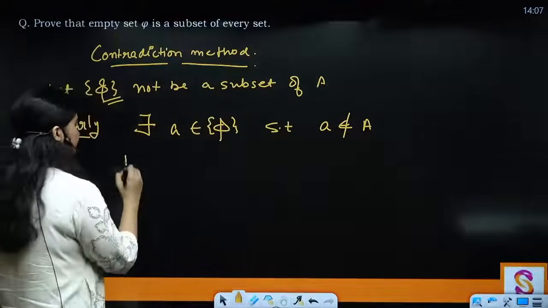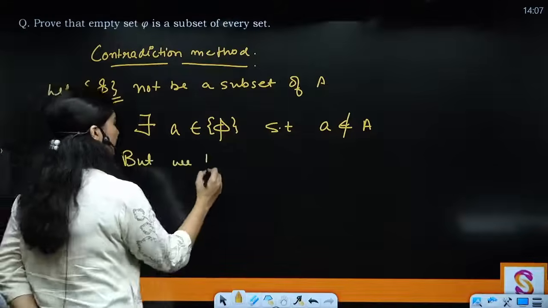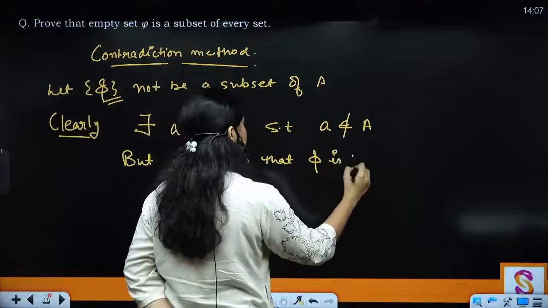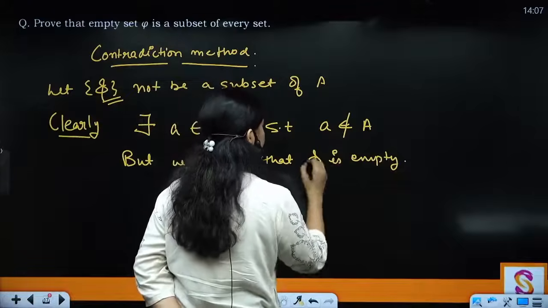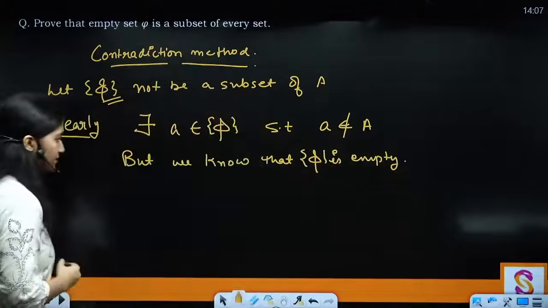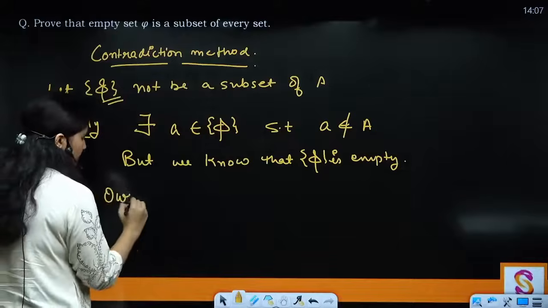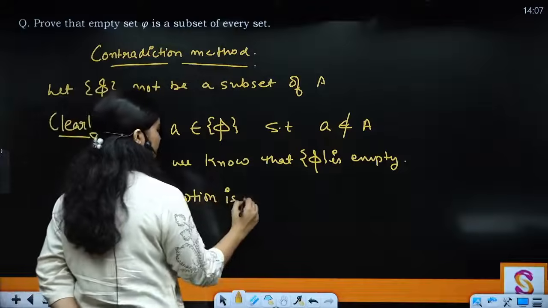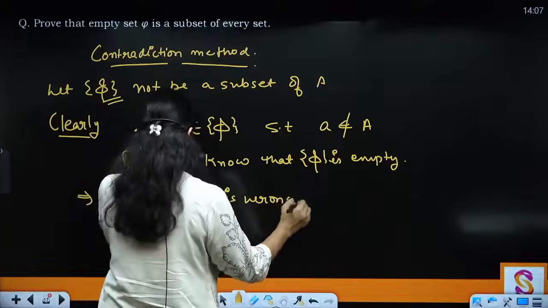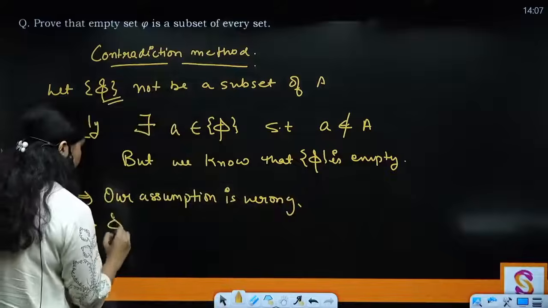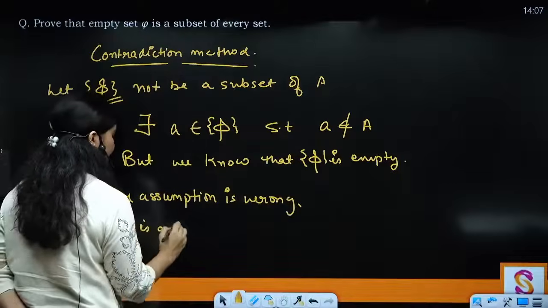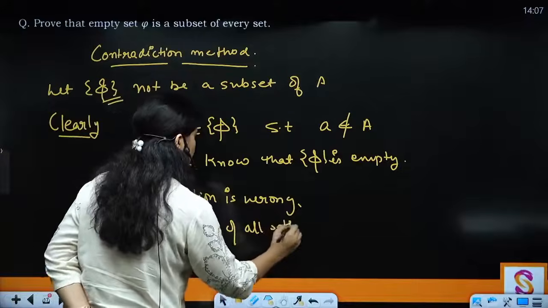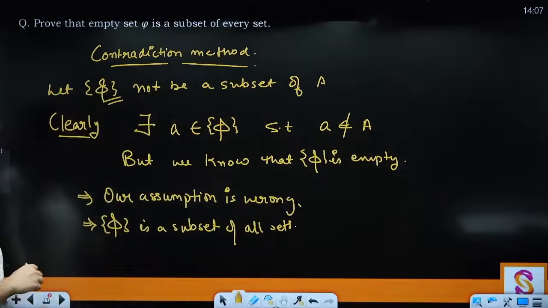But we know that phi is empty, right? Phi set is empty. So this implies that our assumption is wrong. Phi is a subset of all sets. Okay, all right.